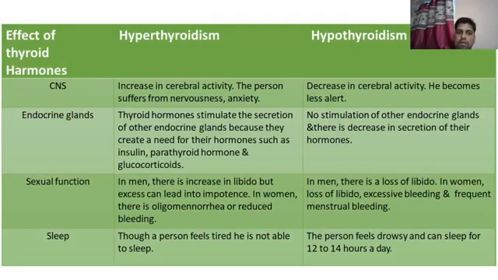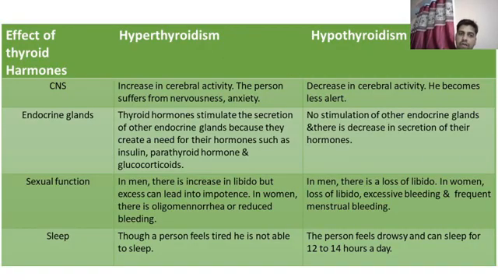Next one is the regulation of CNS. In case of hyperthyroidism, the activity of the brain is enhanced and the person becomes extra active and suffers from nervousness and anxiety. While in case of hypothyroidism, the cerebral activity is decreased and the individual who is affected by hypothyroidism becomes less active.